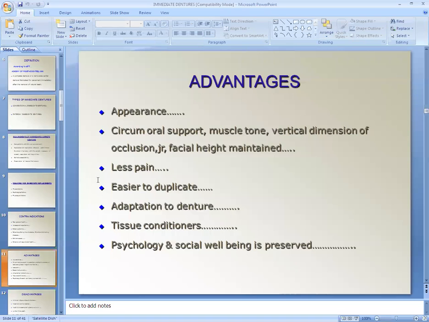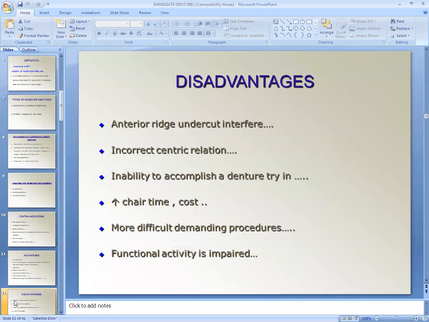So it helps in local application of ointment like soothing agents. It is easier to duplicate and adapt the denture. The patient adapts more easily to the denture than to a conventional denture in case of immediate denture. We can apply tissue conditioners on the tissue surface of the denture, and psychological and social well-being is preserved. So these are the advantages of the immediate denture.